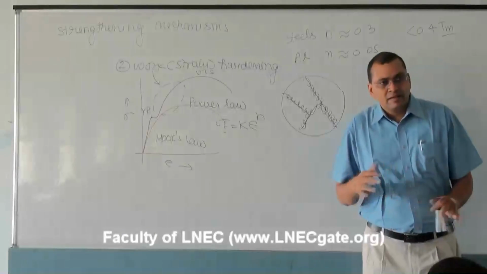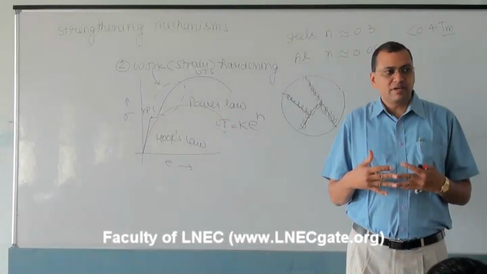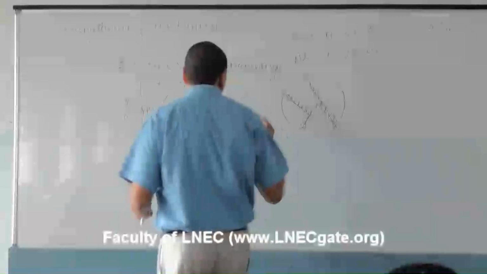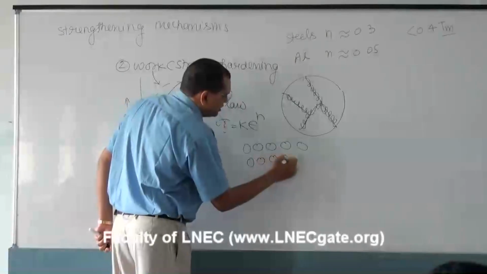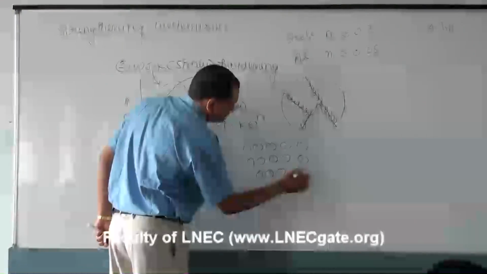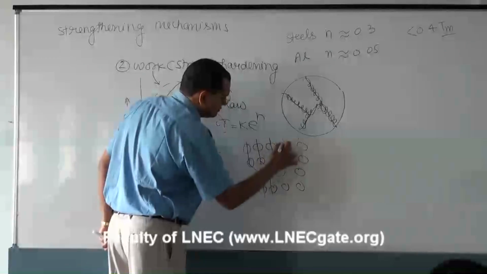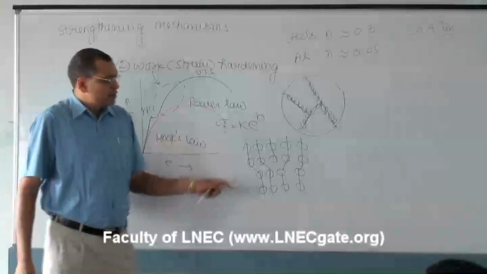Interaction between two dislocations is repulsive in nature. How? Suppose there is a dislocation here. There is a dislocation here. There is a dislocation here.